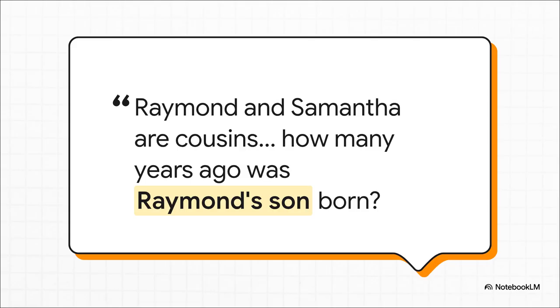Okay, here's a classic word problem. There's a lot going on, right? We've got cousins, we have birthdays, different ages. It's really easy for an AI to get sidetracked by the fact that they're cousins, or some other random detail. So how does the DUP method handle this?